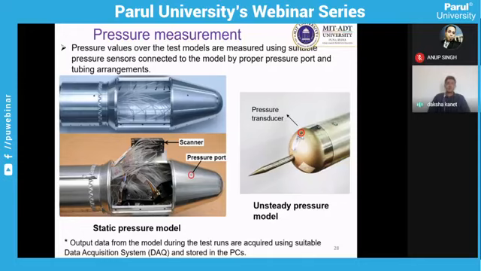Apart from this, we can measure the turbulence of the flow using different equipment. But due to the availability of time, I couldn't put this data into my slides.